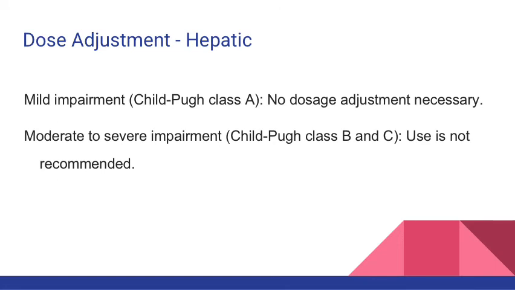Patients with hepatic impairment looking to take edoxaban, those with a mild impairment, such as Child-Pugh Class A, no dose adjustment is required. But those with moderate to severe impairments of Child-Pugh Class scores of B and C, use is not recommended.